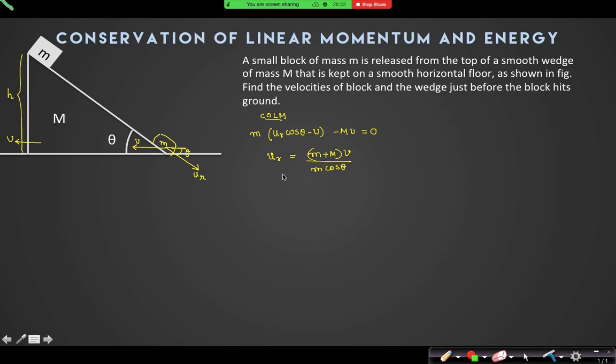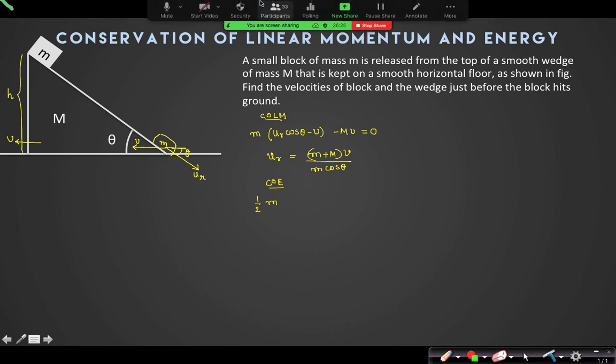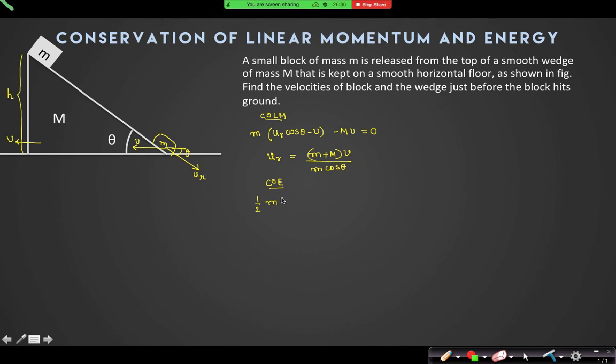Now I will write down the energy conservation principle. Conservation of energy. So I will say half m, what is the velocity of this small m at this instant? It is not Ur minus V, it is a vector addition of these two. So it is Ur square plus V square minus twice Ur into V cos theta, isn't it?